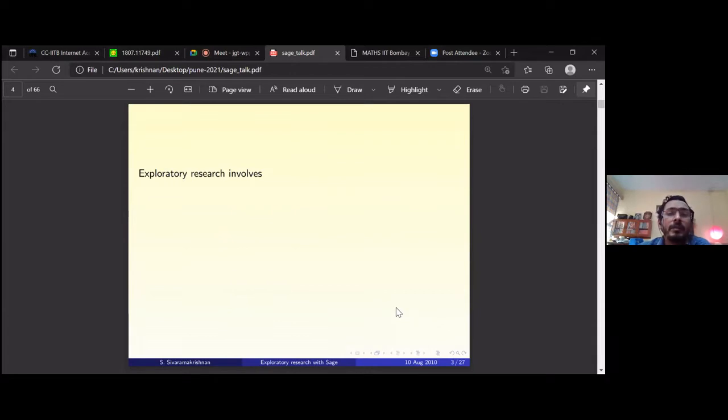All right. So in my opinion, if you look at exploratory research, you should know some background math that is required, and then you have to experiment with ideas. You feel maybe there is something more general, or you feel this is a special case of something, or what about some other variant. If you know something, you can try to apply some change to that problem and see what happens if you change this problem slightly.